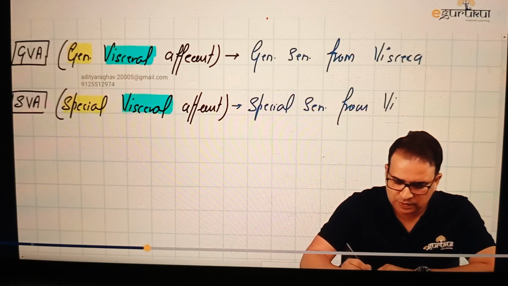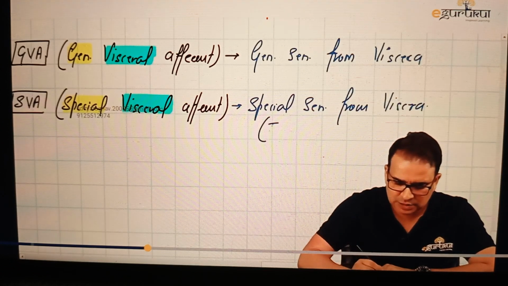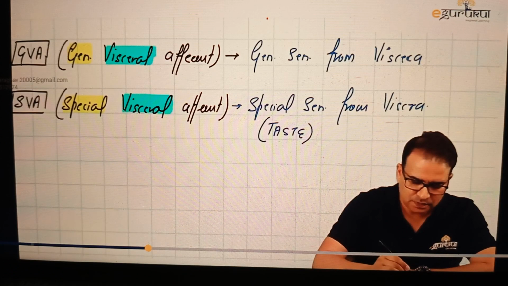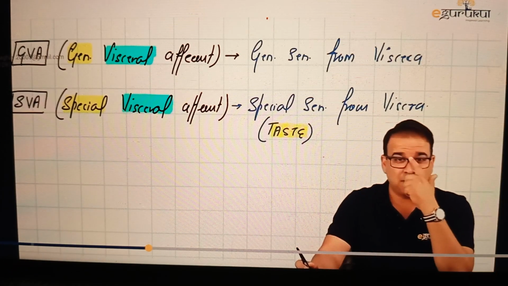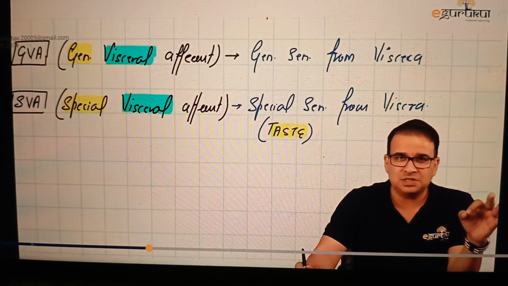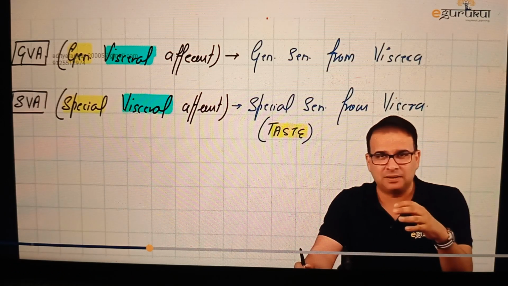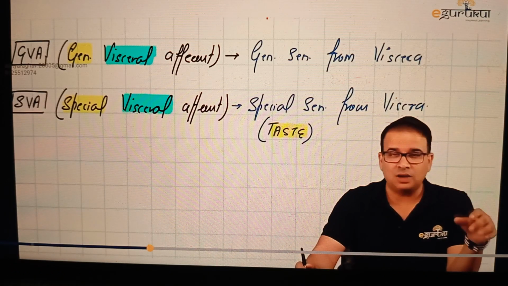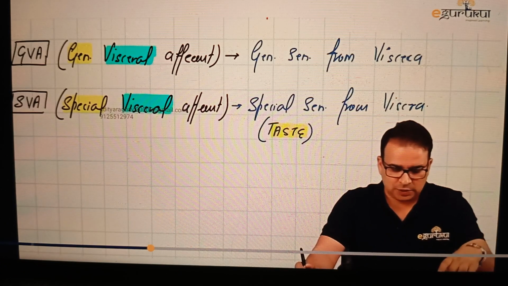And special visceral afferent means special sensation from the viscera. And the point is, the only special sensation from the viscera is taste. And please mark my words, I'm not saying that taste is the only special sensation. I'm saying taste is the only special sensation coming from viscera. We do have other special sensations, but they are not coming from the visceral organ. So that's why you've got to keep that in mind.